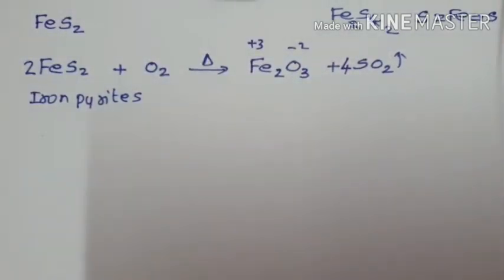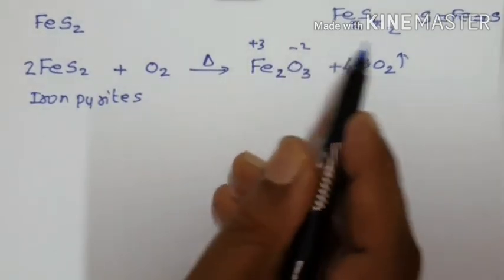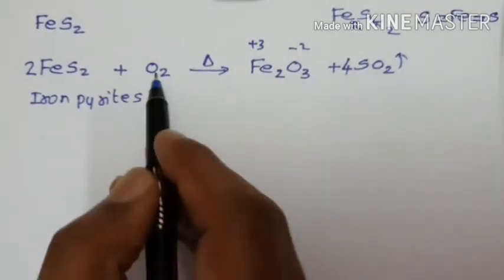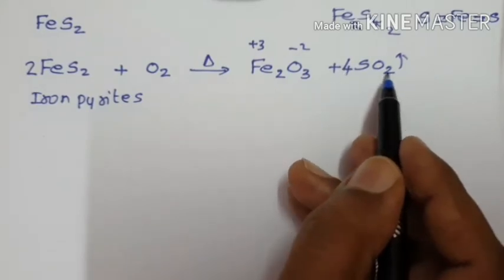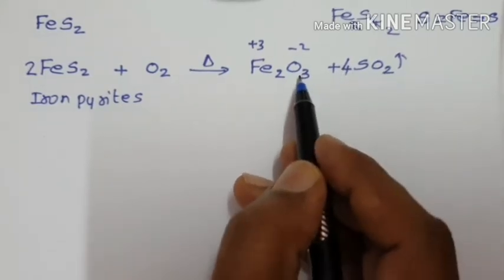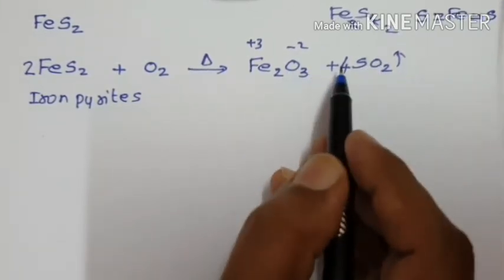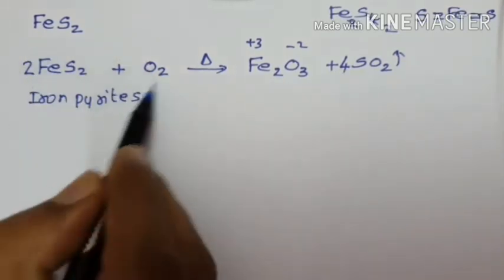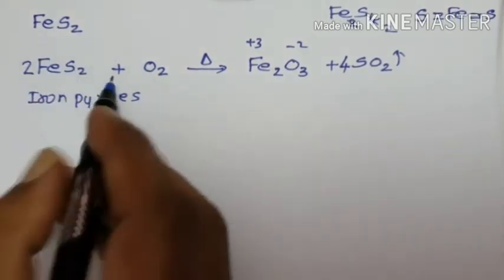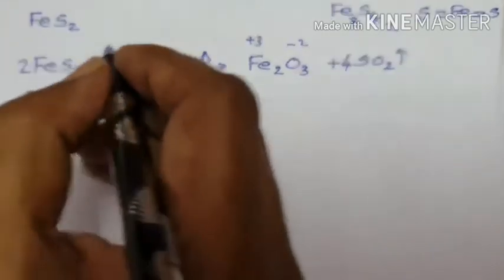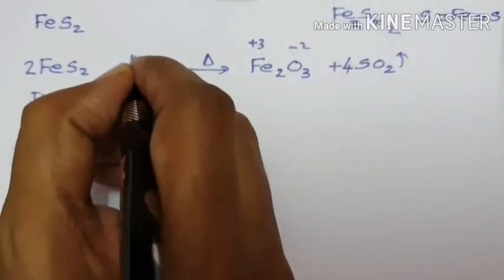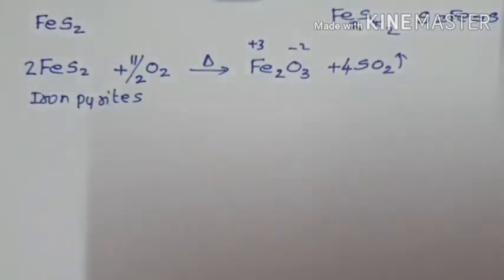How many oxygens? Second step, we have to count the number of oxygen opposite to the molecular oxygen. 4 into 2 are 8, 8 plus 3 equal to 11 oxygen on the right hand side. The left hand side must have 11 oxygen, and here there is no oxygen. 2 into dash equal to 11. 2 into 11 by 2 equal to 11.